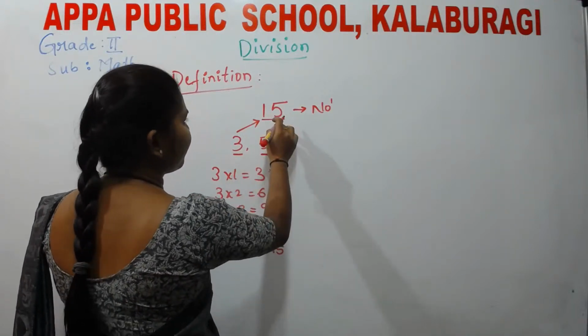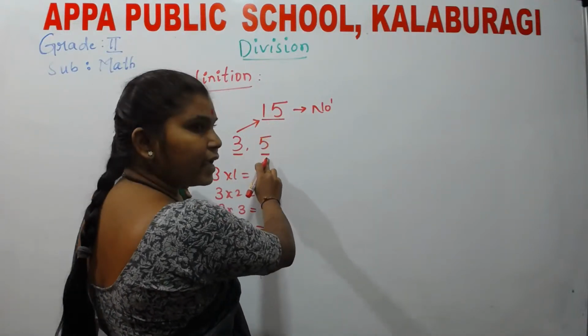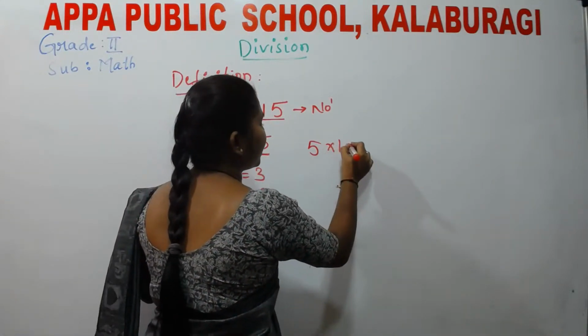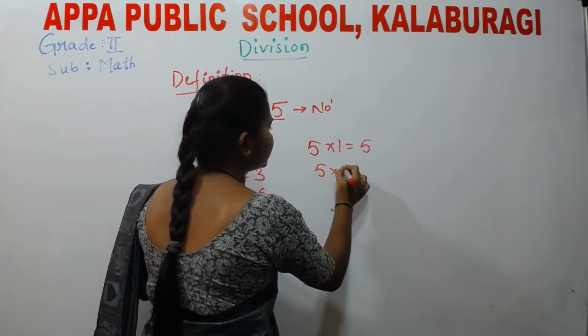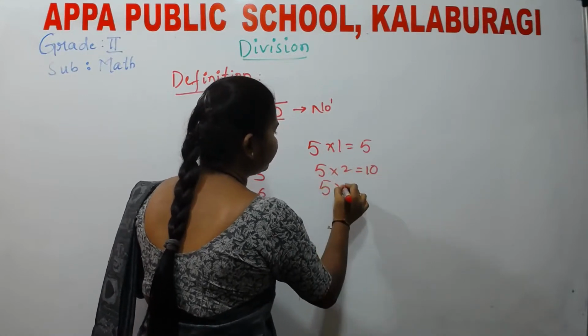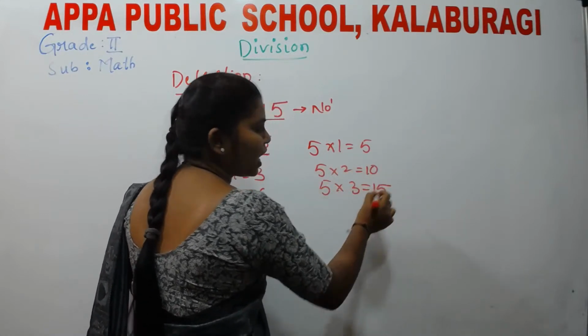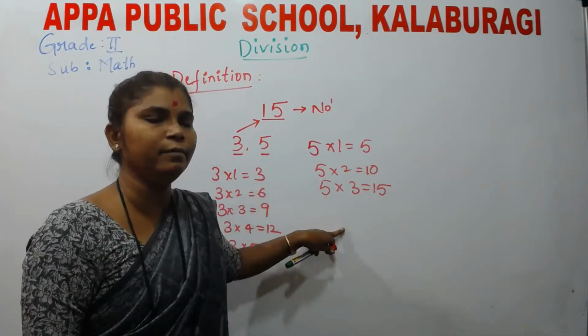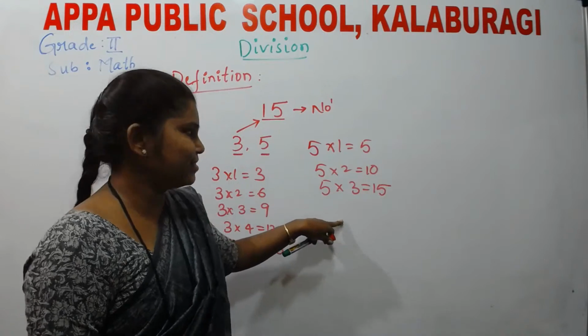So in 3 we have 5 times, and let us see in 5 how many times it is contained. 5 ones are 5, 5 twos are 10, 5 threes are 15. How many times is it contained in table 5? Can anyone tell me? Yes, it is correct.